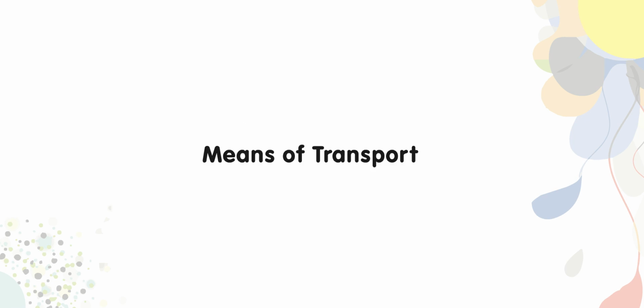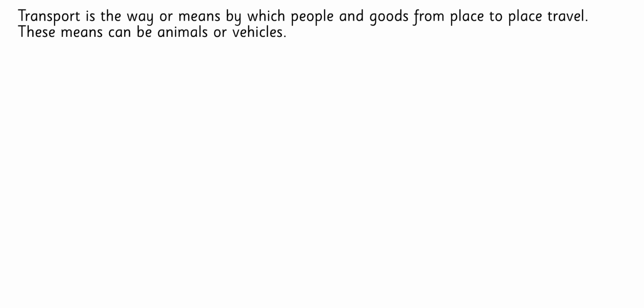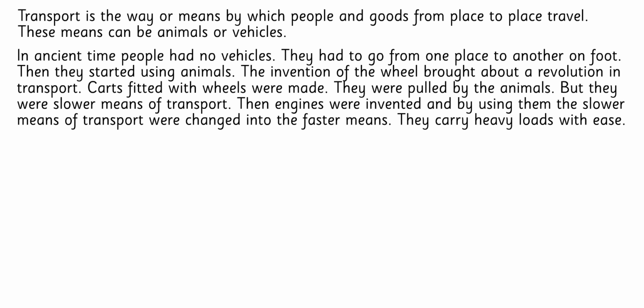Lesson 7. Means of Transport. Transport is the way or means by which people and goods travel from place to place. These means can be animals or vehicles. In ancient times, people had no vehicles. They had to go from one place to another on foot.